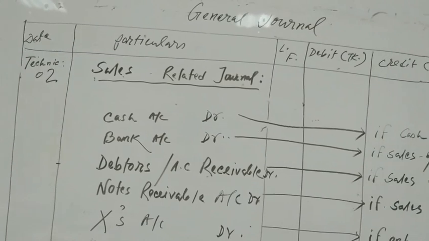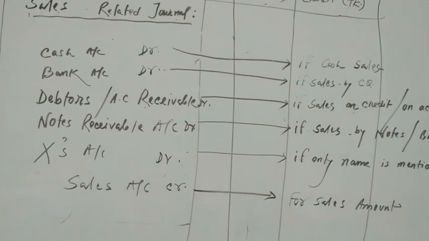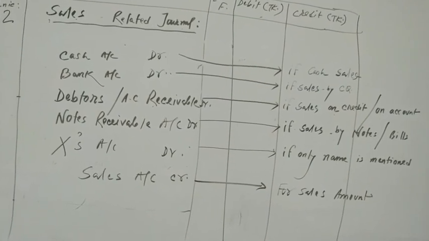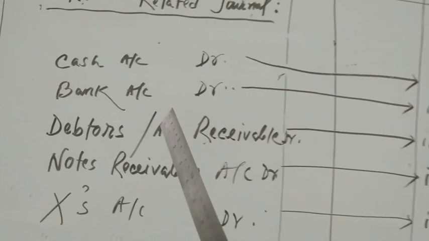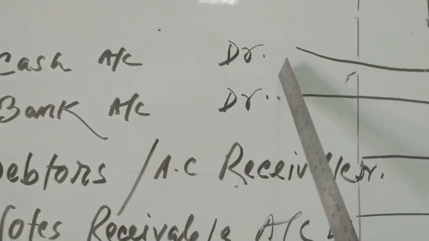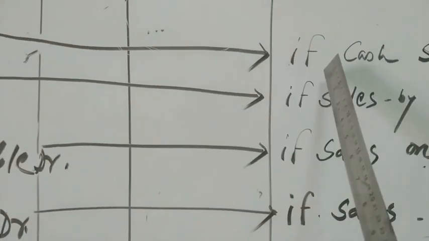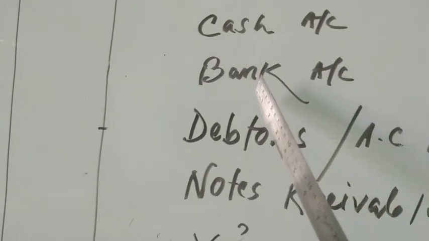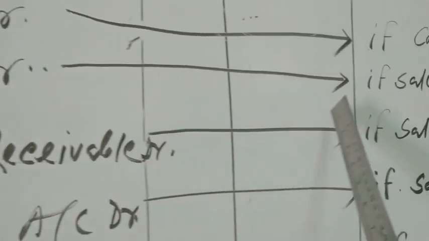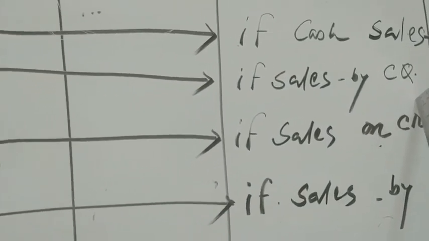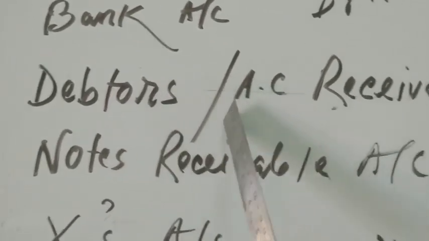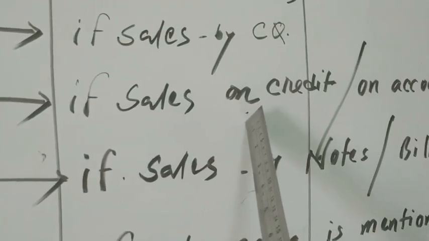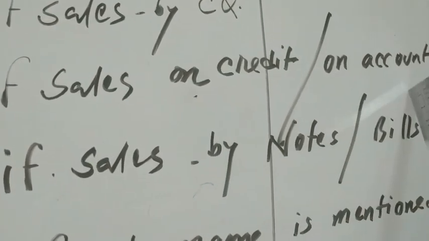Now let us come to technique number 2. This is sales related journal. You see all the possible options written on the board. First one, cash account debit if the goods are sold by cash. Secondly, bank account debit if sales by check. Debtors or accounts receivable account debit if sales on credit or on account.